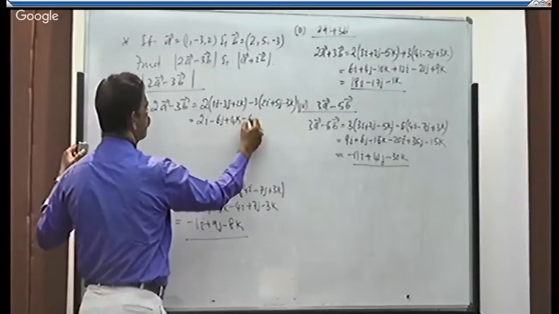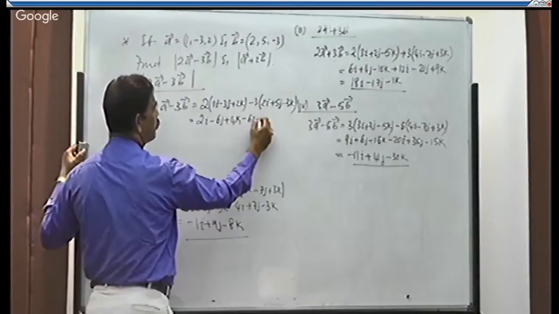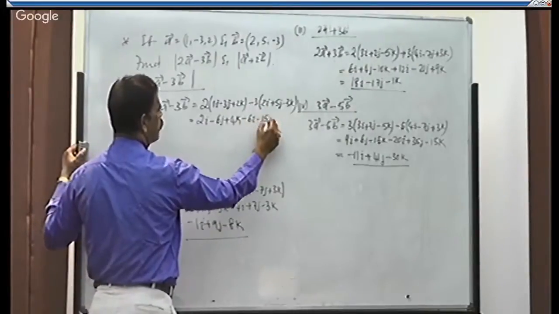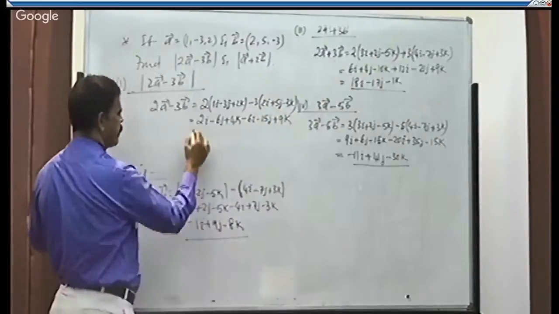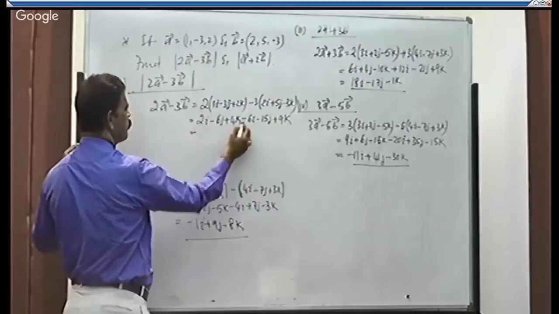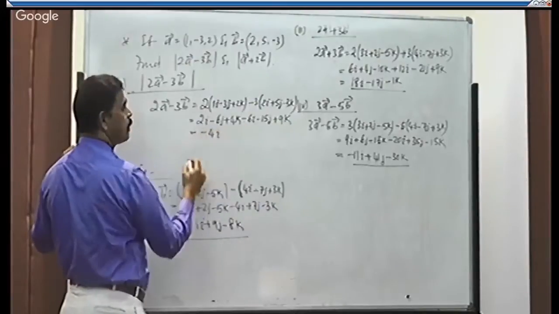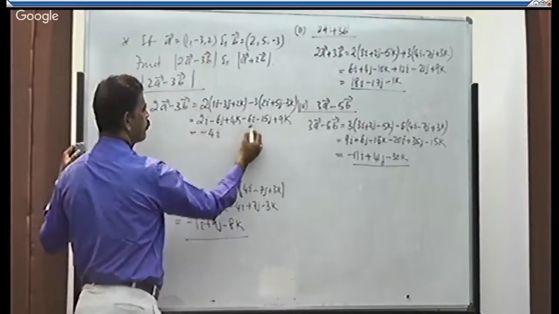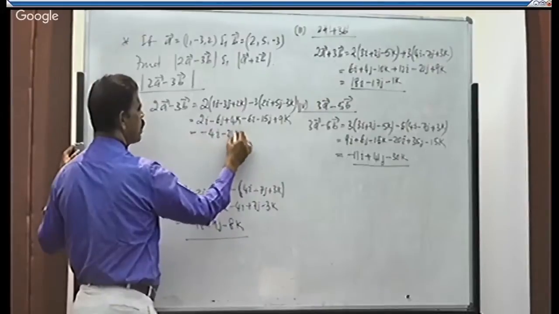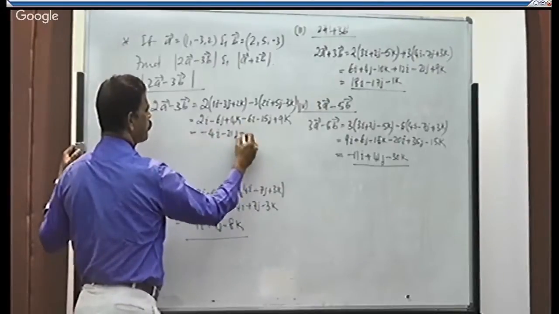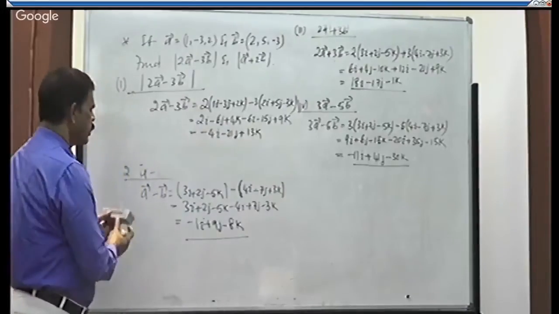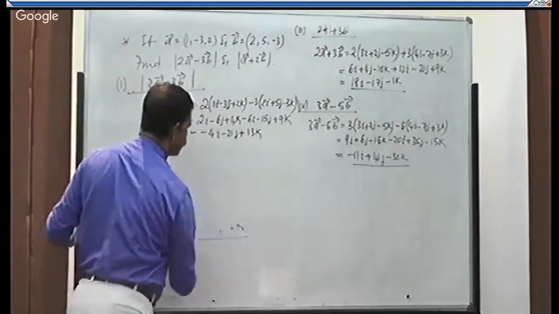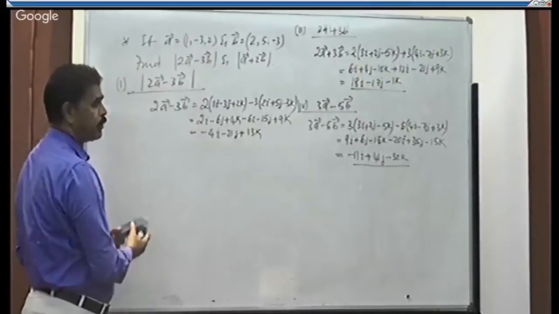Minus 3 2s are 6i plus into minus minus 5 3s are 15j minus into minus plus 9k. It is equal to 2i minus 6i, it is minus 4i, minus 6j minus 15j, it is minus 21j plus 13k.